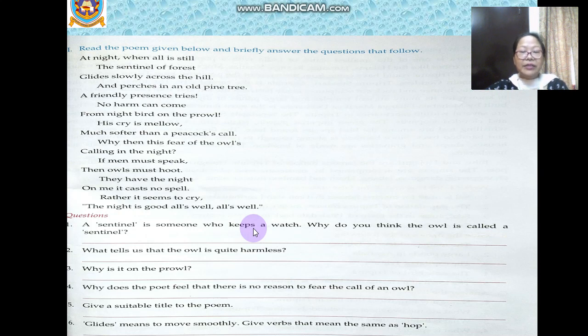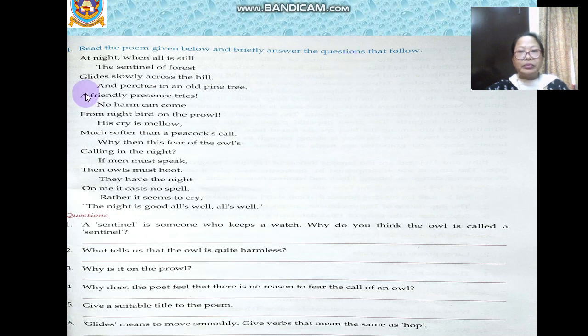And yesterday we did an unseen passage on page number 105 and 106. This is page number 107 in your textbook. We will do the passage on 107 and 108. So children, I would want all of you to please take out your textbook. Do not rely on the print on this screen, because it is very small and you will find it difficult to read. Please open your textbook, page number 107. We will read the poem and answer the questions.